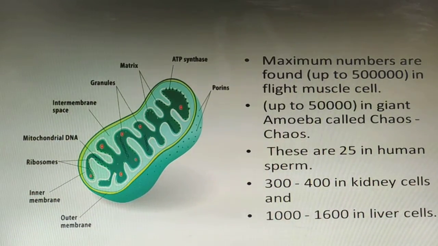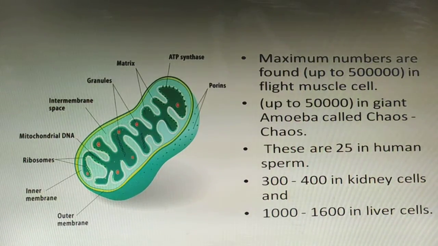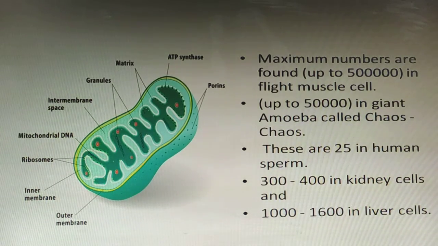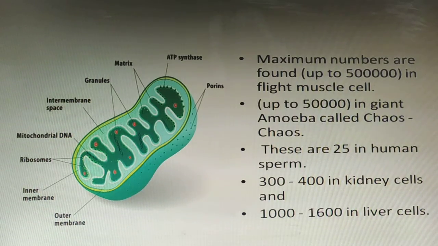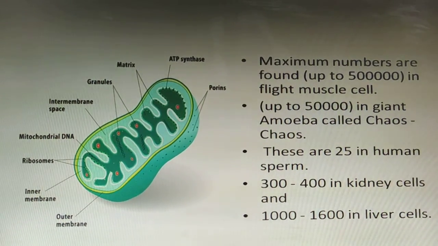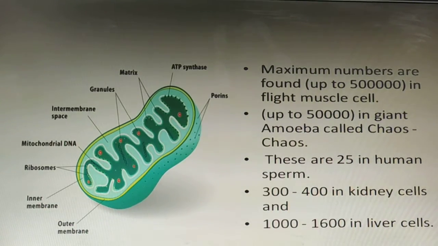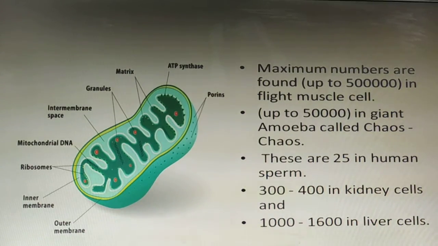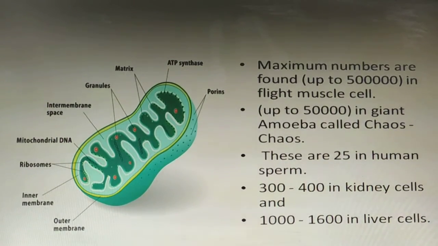When we are talking about the number of mitochondria present inside the cell, you can see that the maximum number is found in flight muscles, that is 5 lakhs in flight muscle cells, and up to 50,000 in a giant amoeba known as Chaos. Basically, there are 25 in human sperms, 300 to 400 in kidney cells, and 1000 to 1600 mitochondria inside liver cells.